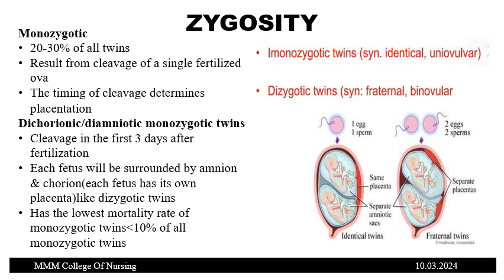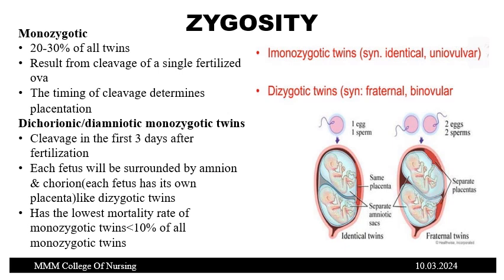Okay, so in the first picture it shows one egg and one sperm, but it gives rise to twins, right? In this first picture there is the same placenta and the same amniotic sac. But in the second picture, as you see, there are two eggs and two sperms. Here they have separate placentas and separate coverings around them. They are called the fetal membranes, otherwise called the amnion and the chorion. And this is about the monozygotic twins.